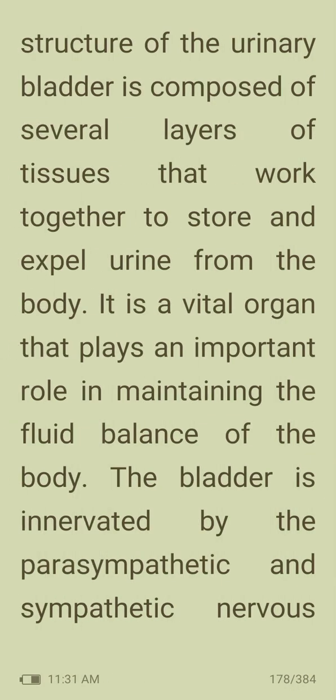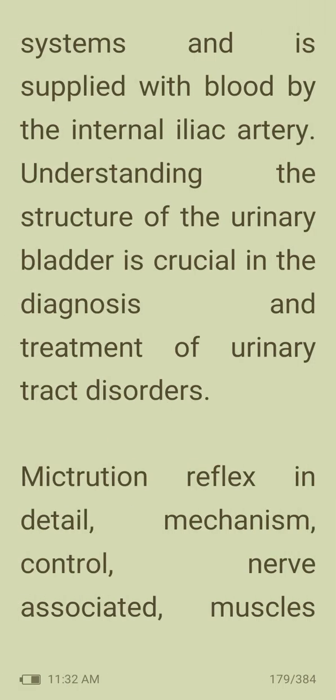So, in conclusion, the structure of the urinary bladder is composed of several layers of tissues that work together to store and expel urine from the body. It is a vital organ that plays an important role in maintaining the fluid balance of the body. The bladder is innervated by parasympathetic and sympathetic nerve systems and is supplied with blood by the internal iliac artery. Understanding the structure of the urinary bladder is crucial in the diagnosis and treatment of urinary tract disorders.